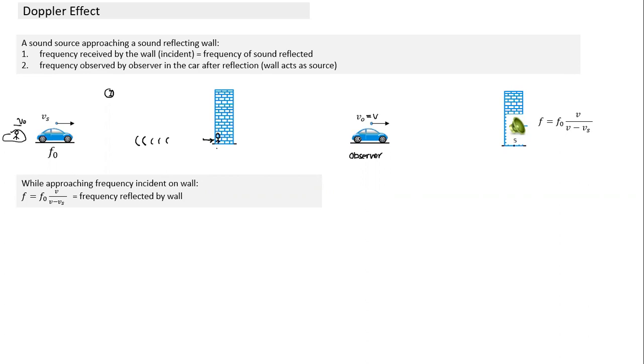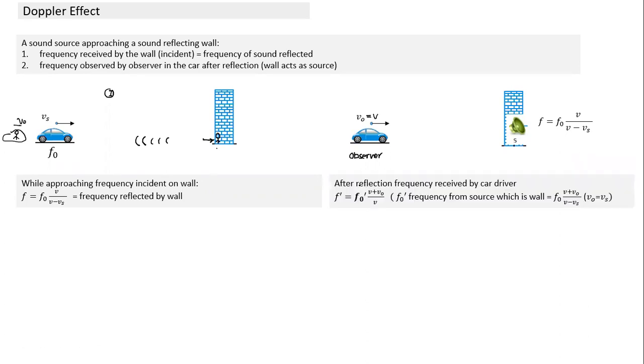If it is not equal also, the same principles apply. So what is the formula? This also becomes very simple. What is the frequency heard after reflection? This becomes the source. We use the same formula.